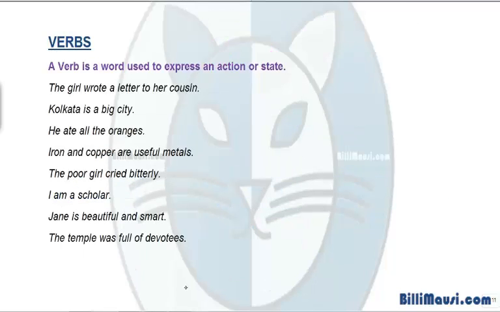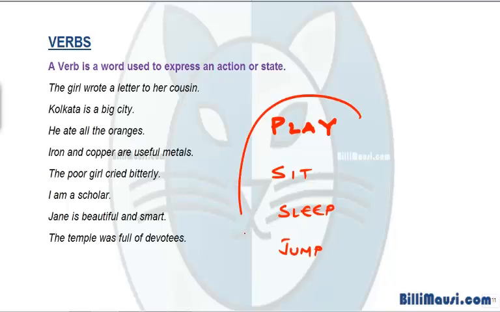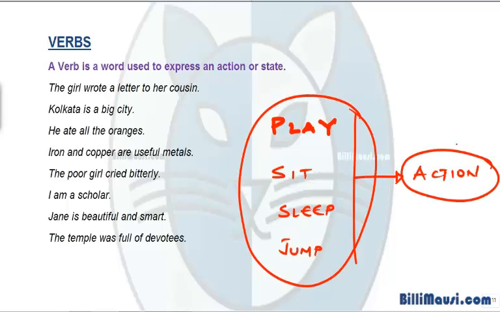A verb is a word used to express an action or state. Till now we have been learning that this notion prevails that all action words are verbs. For example, playing, sit, sleep, jump, all these are actions. But there are verbs which also express the state. Verbs also represent a state of being of something.